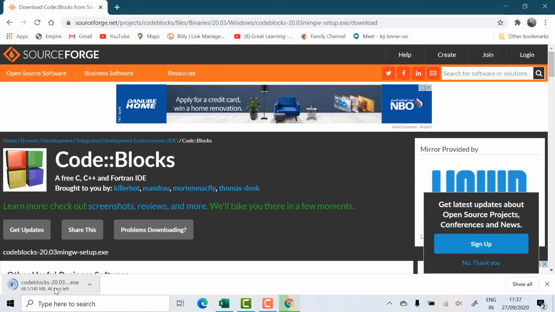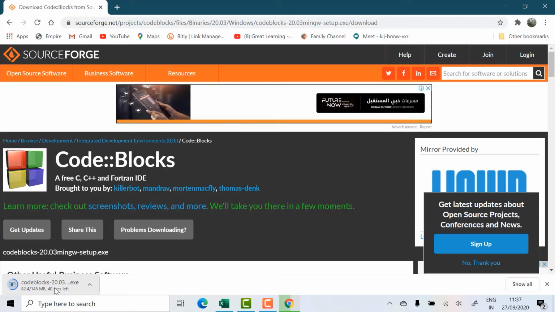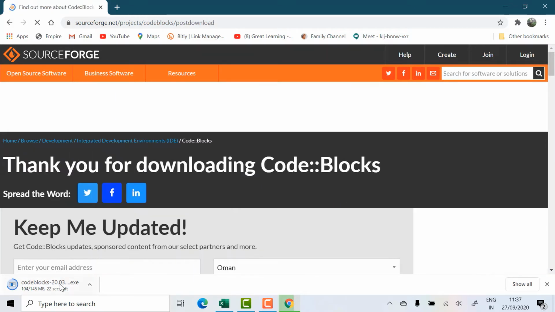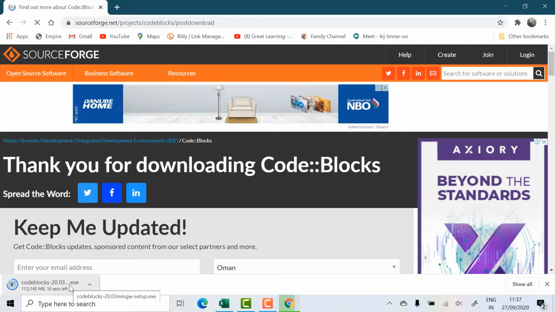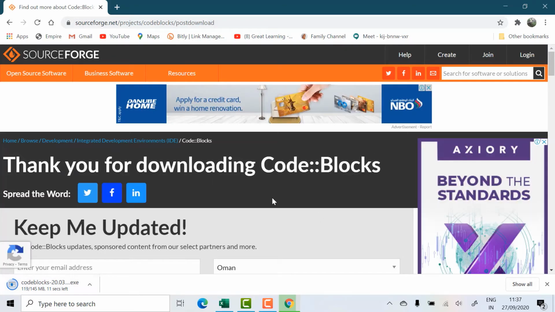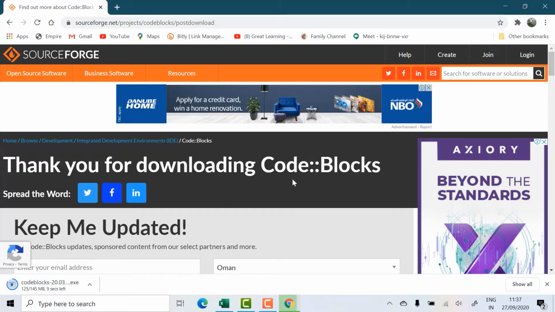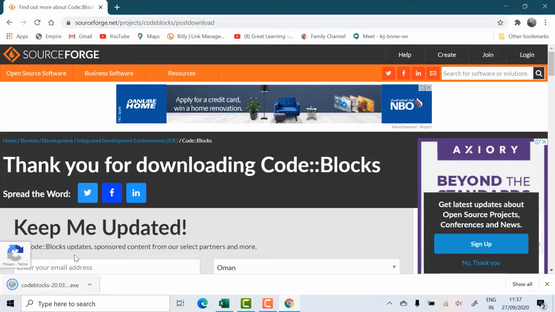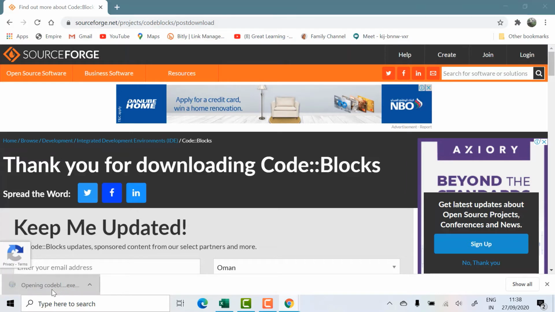I have already downloaded Codeblocks in my system. So for you, it will be downloading and then you have to install. It's taking some more time. Already it has come. Thank you for downloading Codeblocks. All those details are coming. So let's wait and see it is opening. Yes, it's finished downloading here. We can see here and then click this.